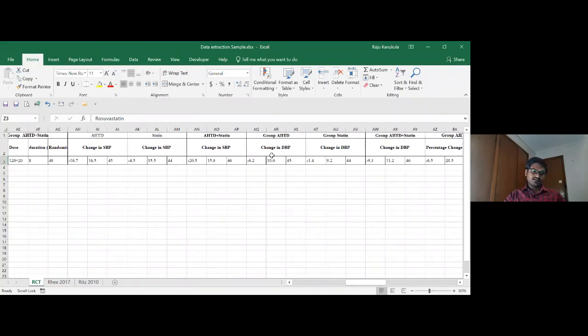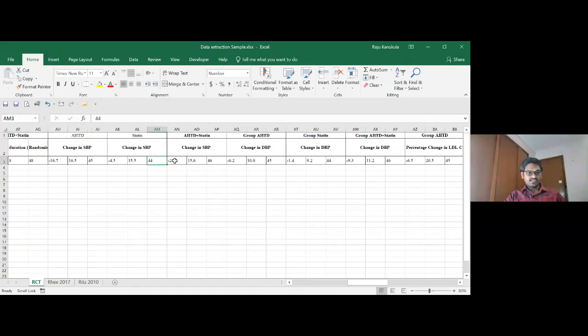Now coming to the outcome related information. Here, as we defined, change in SBP at the end of the study. This is the value that we are going to obtain from the tables, minus 16.7 and 16.5. This is the SD, and this is the sample size at the end of the study, 45. But initially it was, I think, 47. Now it is 45 because it followed the ITT method. It did not follow PP, per protocol.